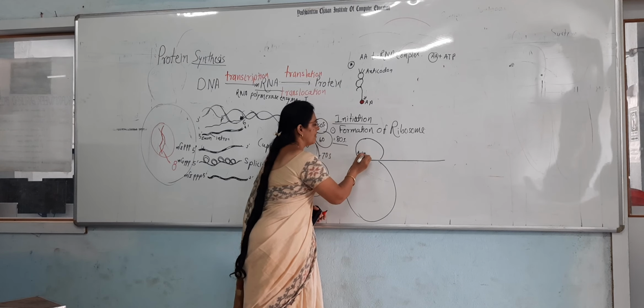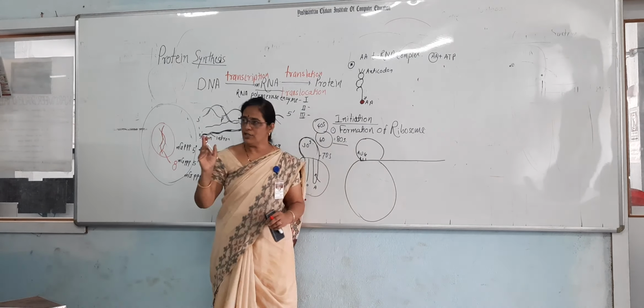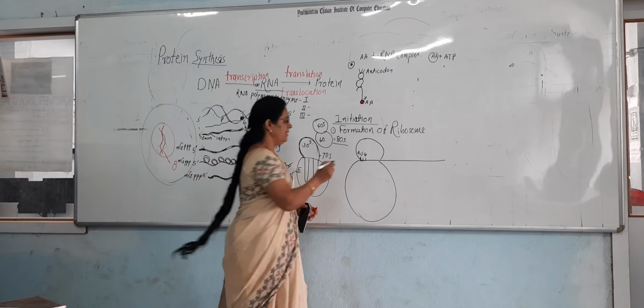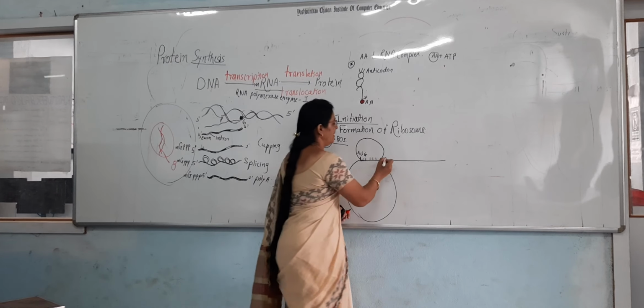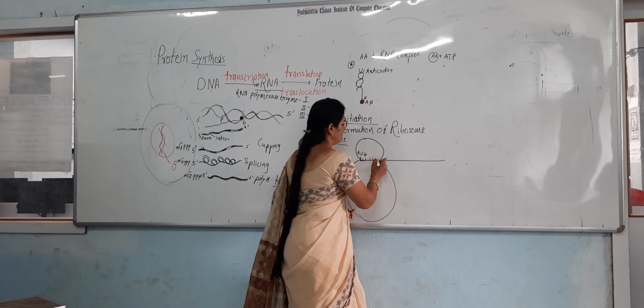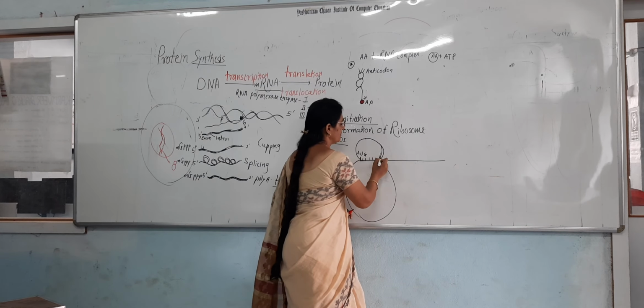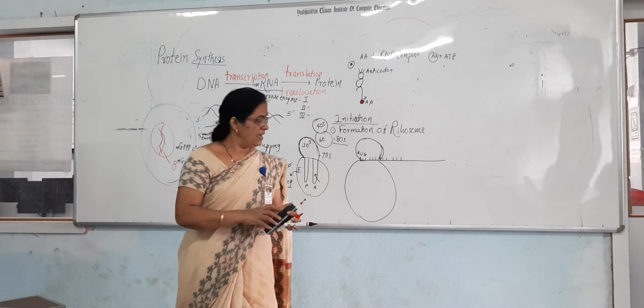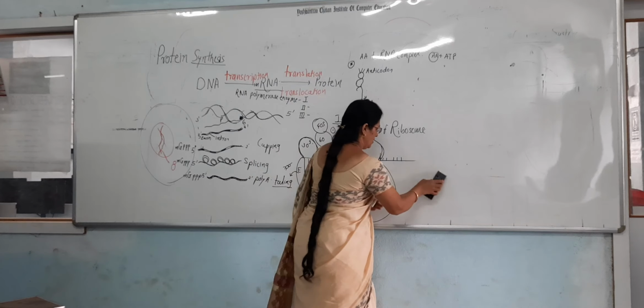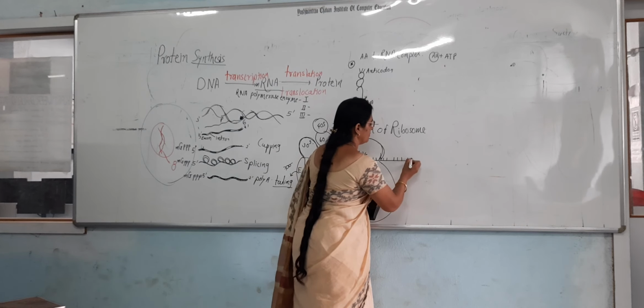AUG is the first codon. It always codes for methionine. Then this is the second codon, then here the third codon, the fourth codon, and suppose here the last codon.